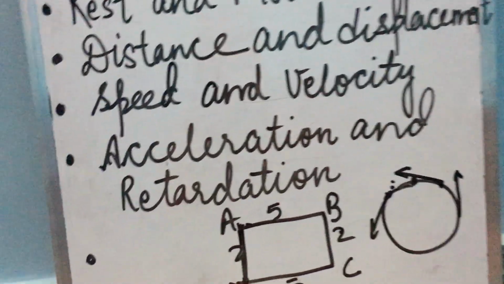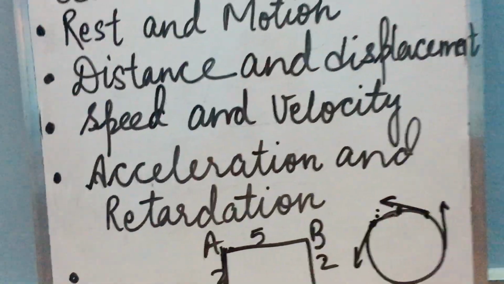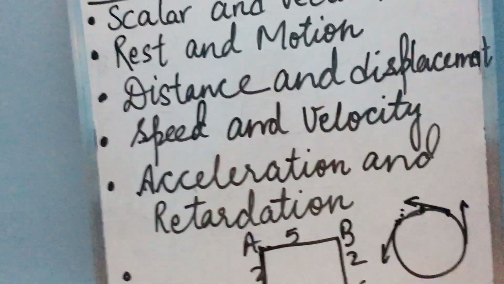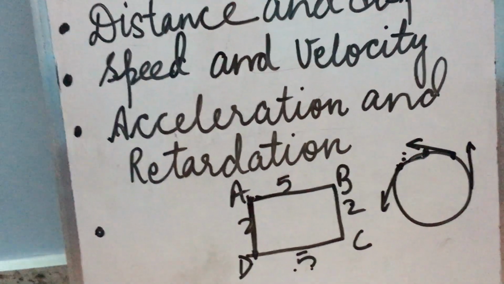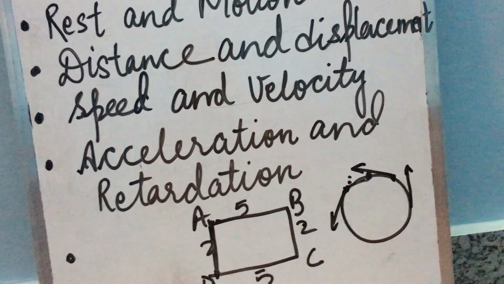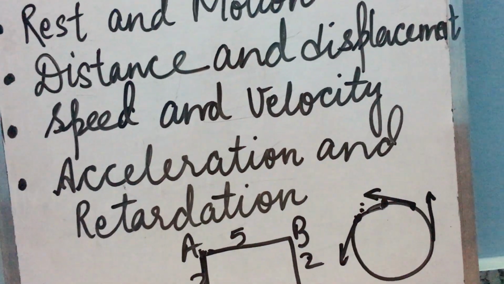And the displacement is 0. When it is a velocity, why is average velocity 0? Because the displacement is 0. Final position minus initial position is the same. Okay. So all these are the differences between speed and velocity.